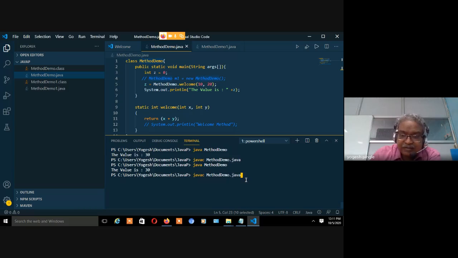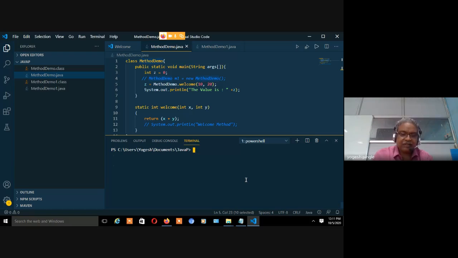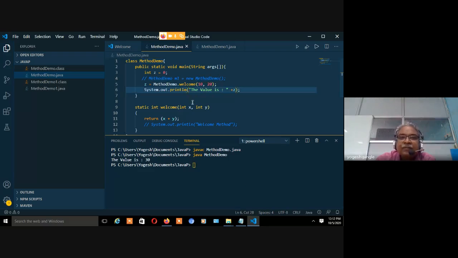Let's check. Yes, it is possible. It's possible. And using the class name, you can also call this particular method because it is static. You see, you are getting the result. This is also very important concept, right?